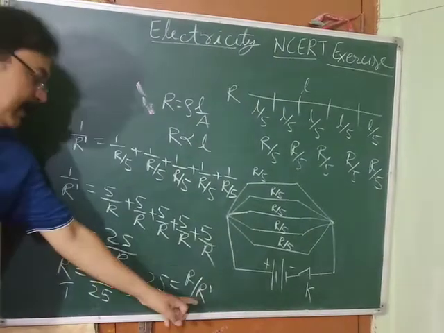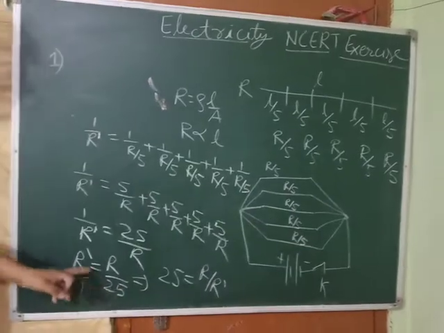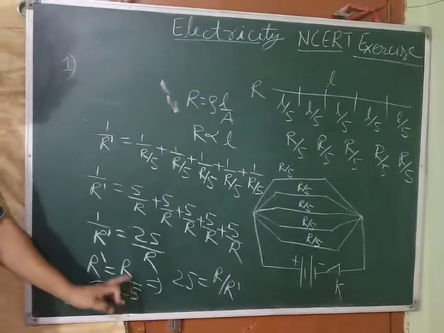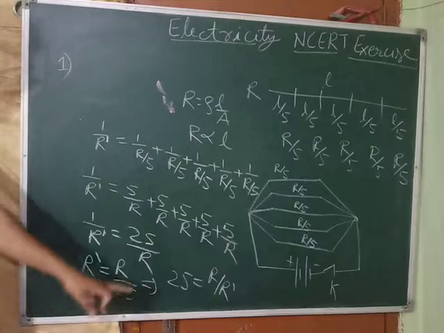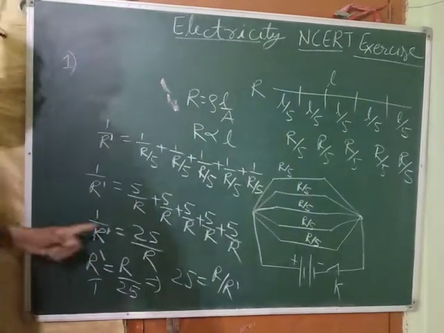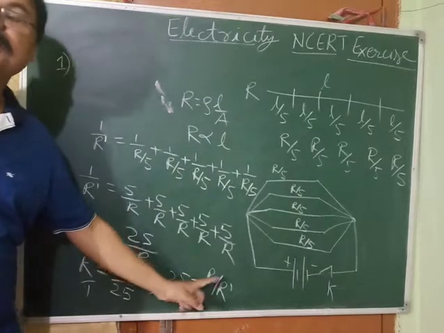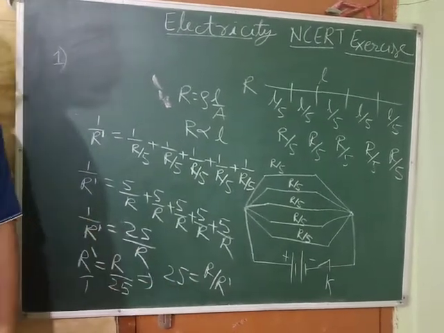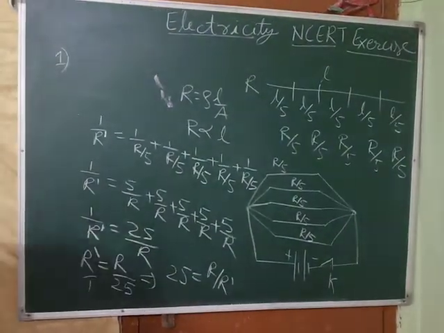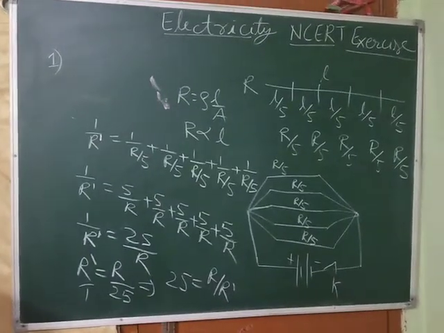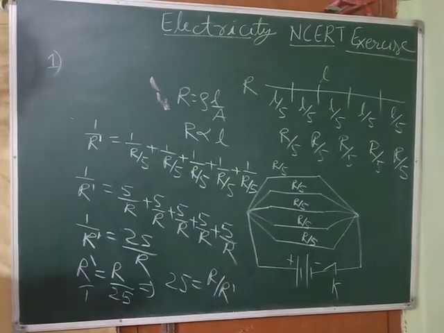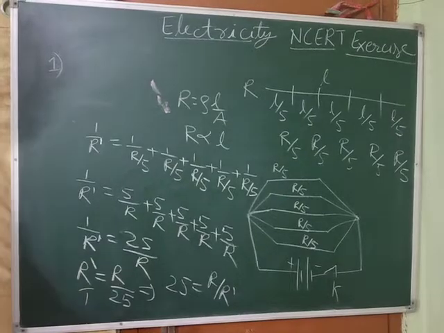So how much are we getting for R by R dash? That is equal to 25. So R by R dash is 25, with no unit, because both are resistors. Both have ohm, and ohm by ohm is cancelled, so it will not have any unit. Now which option is correct, because this is an MCQ? The correct option is D.